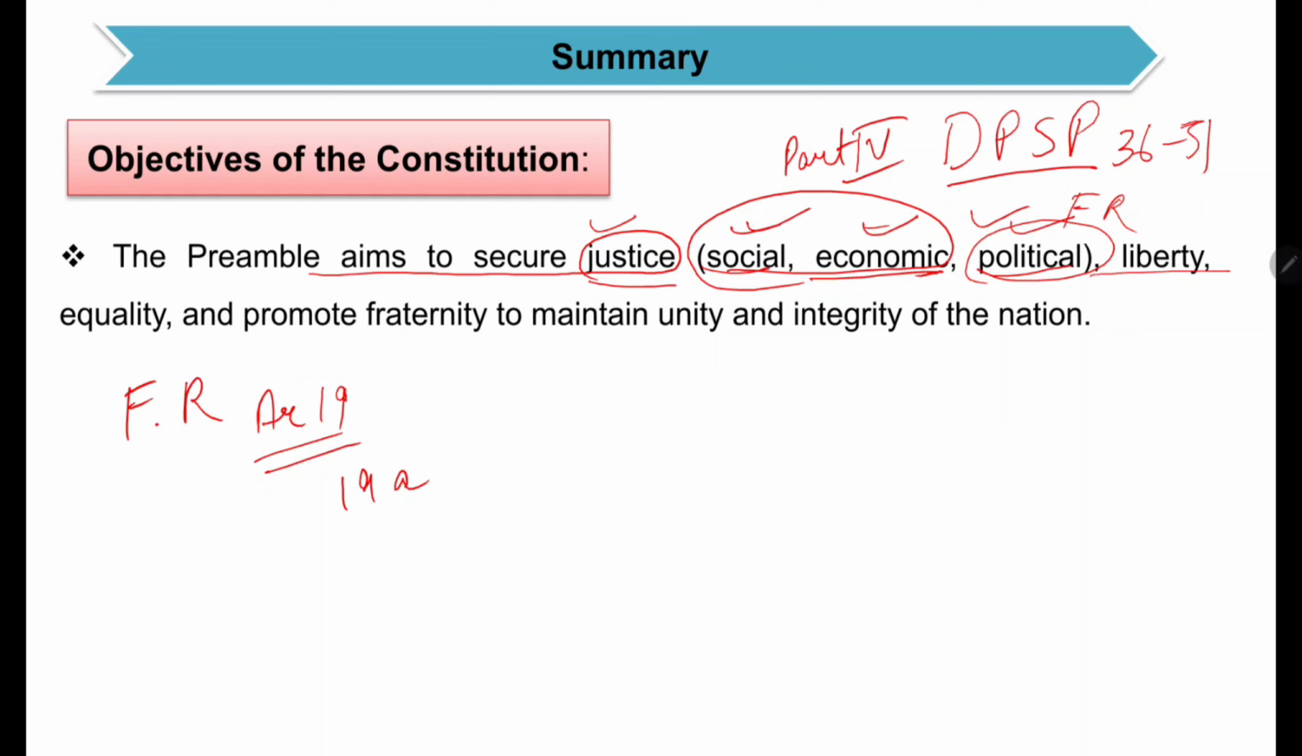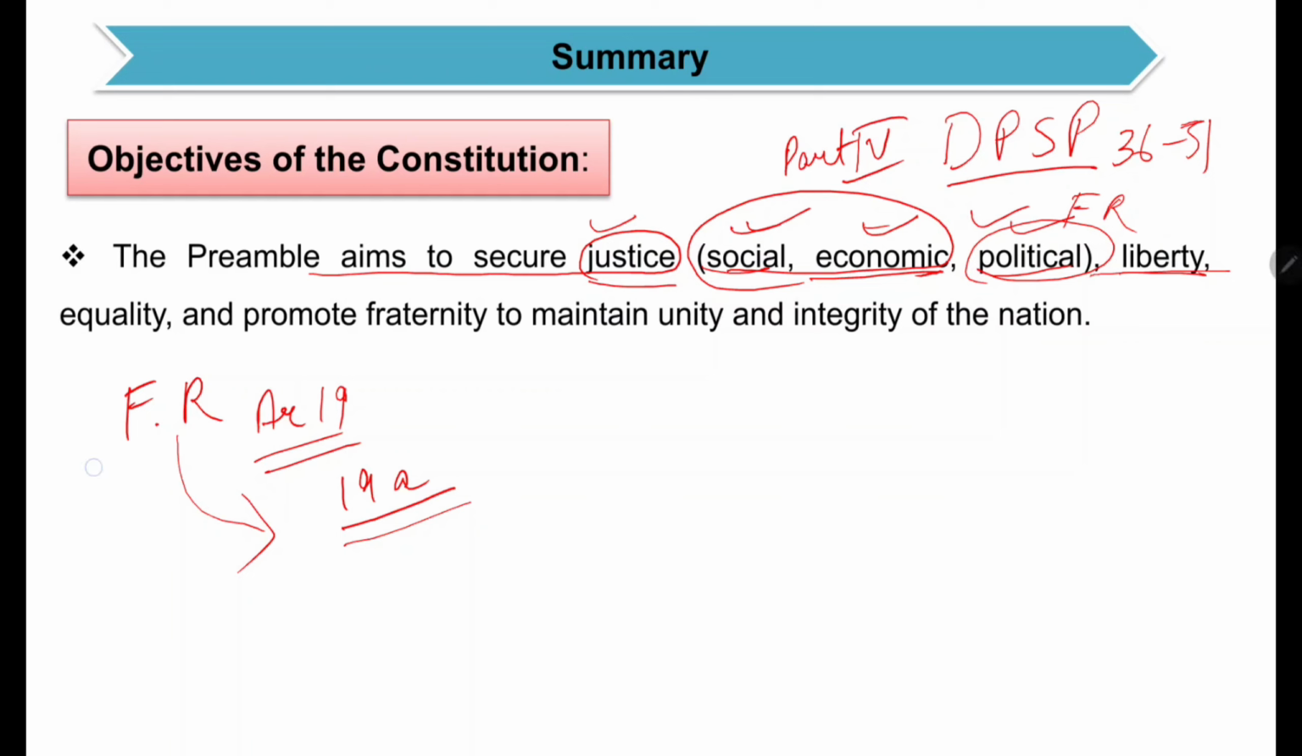You are free to express, through what? Through newspapers, magazines, and to assemble peacefully. All these things are provided by the Constitution to you under Article 19A, under fundamental rights. Next, in case of liberty, we have liberty of belief and faith. People are given freedom for their belief and also to adopt any kind of religion which they want. And next we also have liberty of worship.